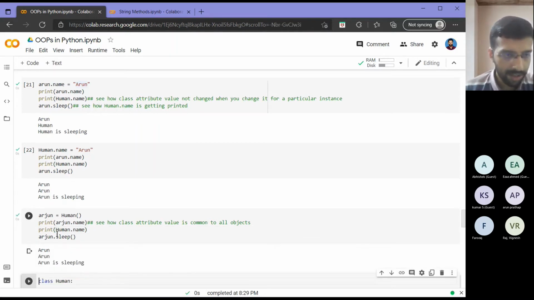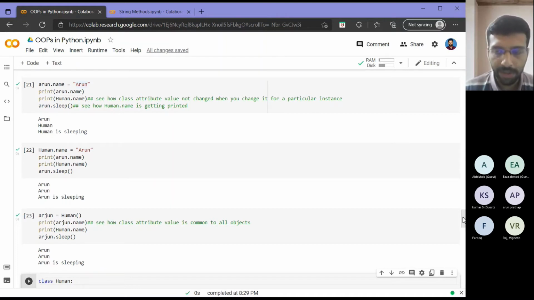So now as you can see, this is not what I want, right? I created a new object called human, and then I tried to print Arjun.name, human.name and Arjun.sleep. But as you can see, it is telling me that whatever human.name was set as human got changed to Arjun here. Now, whatever new instance I create will be linked to that value called Arjun. But this is not what I want. And if I change it here again, then again it will change for other objects also. So this is not a viable approach for me.